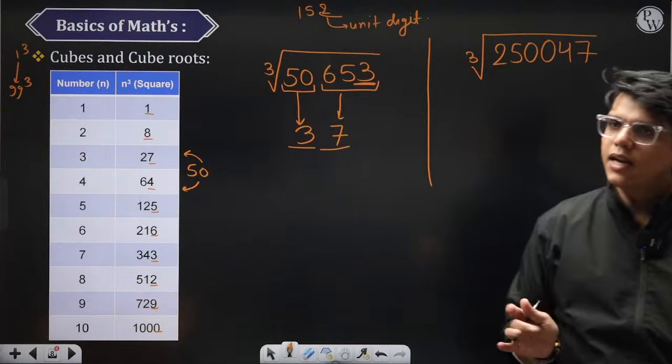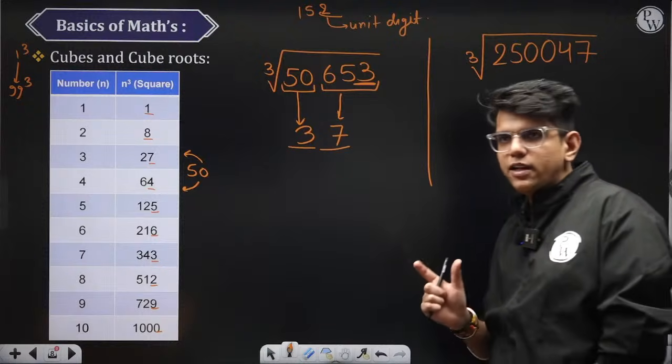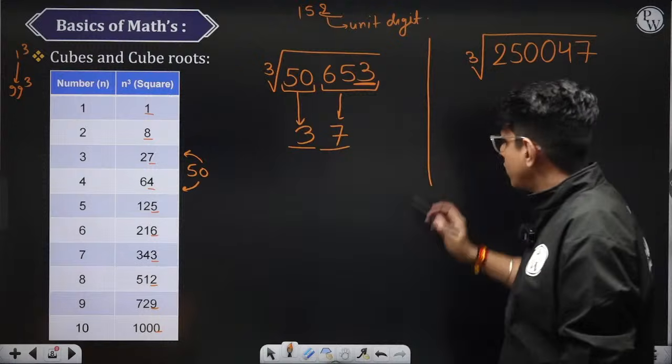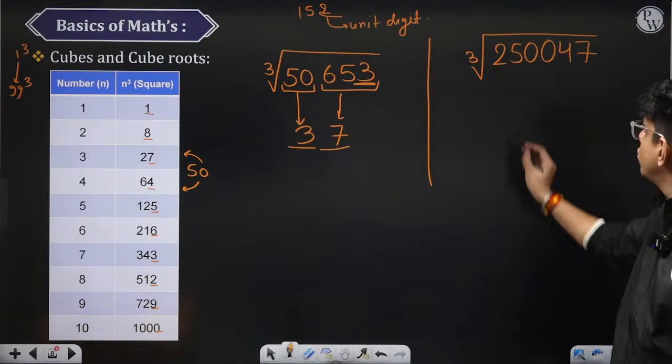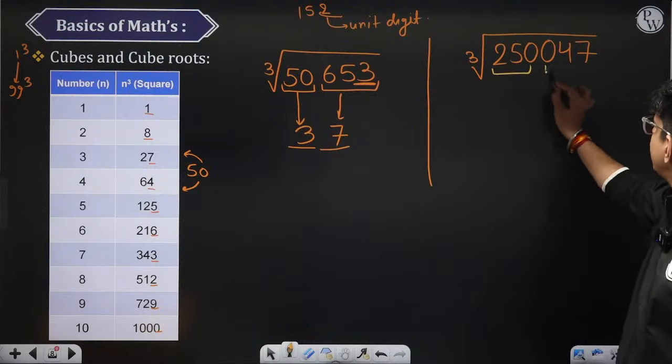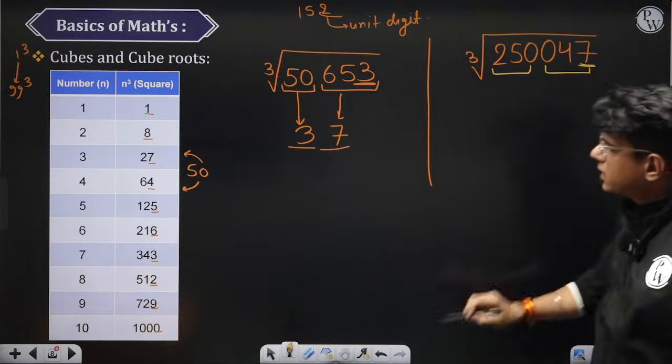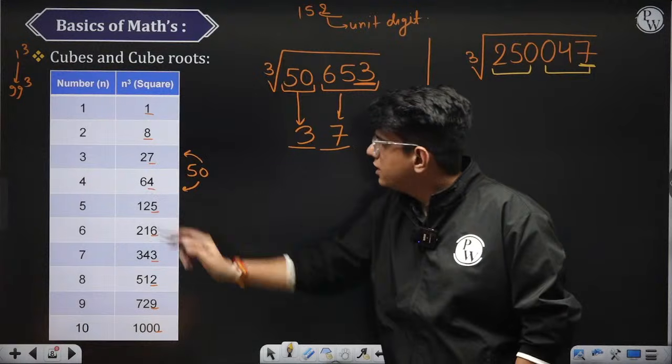Always we have to take the smaller value. I am explaining it again with one of the examples. Here also we will divide this into two parts: 250 separately and the last 3 digits separately. The unit digit is 7. 7 comes in the cube of 3. So this will be 3.